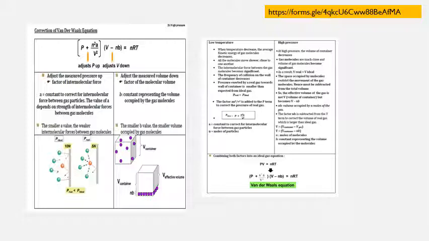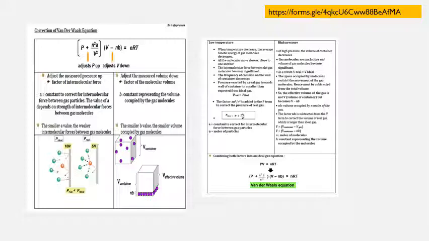volume akan become significant. So at high pressure, the volume of the container decreases. So gas molecules akan much closer and volume of the gas molecules akan become significant. As a result, volume of real gas is greater than volume of ideal gas. So the space occupied by the molecule restricts the movement of the gas molecules. Hence must be subtracted from the total volume. So kenapa V tolak nb? Disebabkan adanya space occupied by the gas molecules pada real gas.